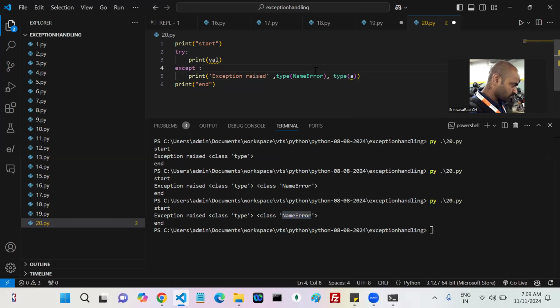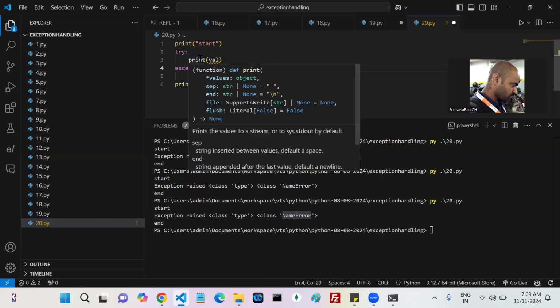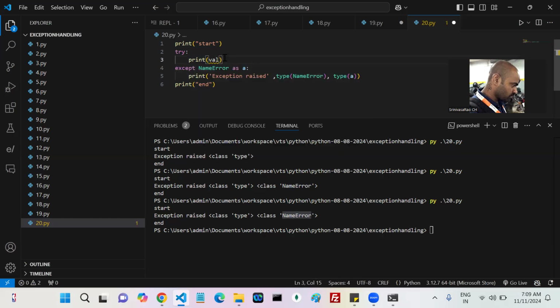See, if you don't write anything, that's okay, fine. The exception is raised by Python, the default expect is there, that's okay, fine. If you write something like this, the exception is raised, and if the exception is a name error, this block is going to execute, this is also fine. If you write like this, whenever the exception is raised, Python knows which kind of exception it is: name error, value error, which kind of exception.